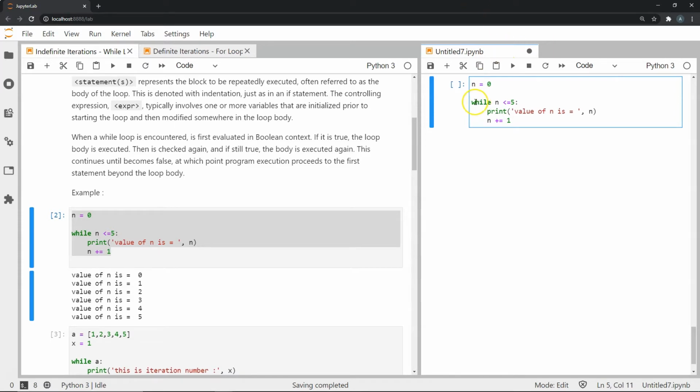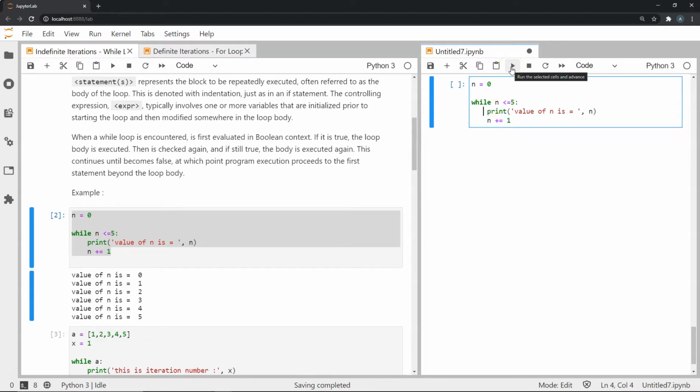The loop has the while keyword, as you can see, followed by the expression n less than or equal to 5. This expression is going to check if it's true or false: is n less than or equal to 5? As long as this expression is true, we will continue doing whatever is indented below this while statement. Below it is a print statement which says value of n is, and it prints the value of n in that particular iteration. And then this compound assignment, where we add 1 to n and assign it back to n.